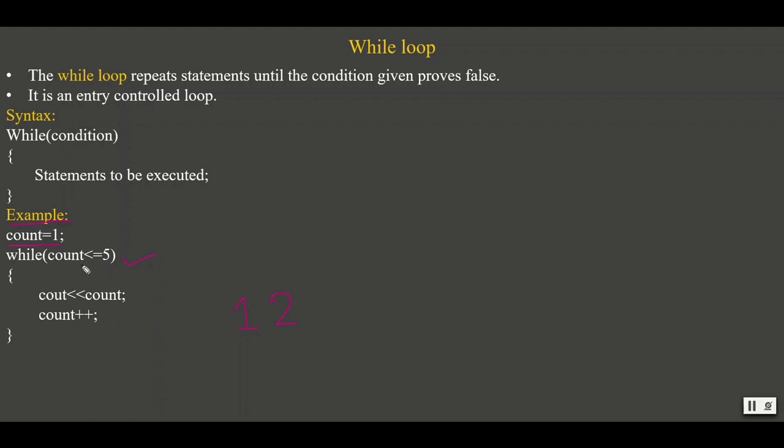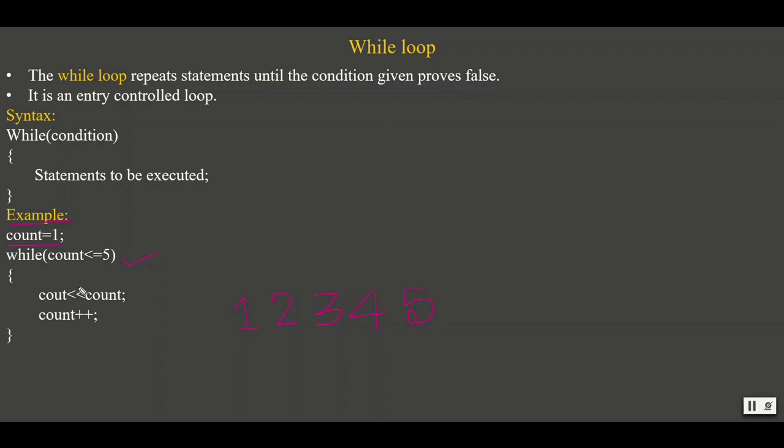Now the count value becomes 3. 3 less than or equal to 5. Yes, true, 3 will be displayed, the count value is incremented, it becomes 4. 4 less than or equal to 5. Yes, condition satisfied. Again the count value is displayed. Again it checks the condition, 5 less than or equal to 5. Since equal to is given, the value 5 is also considered. So the value 5 gets displayed. Again the count value gets incremented by 1.